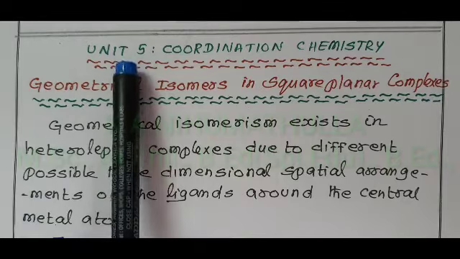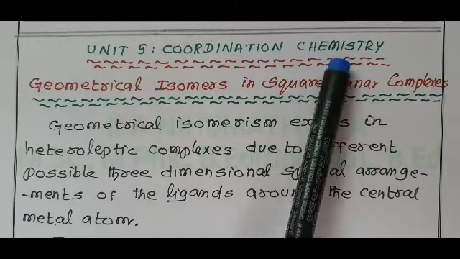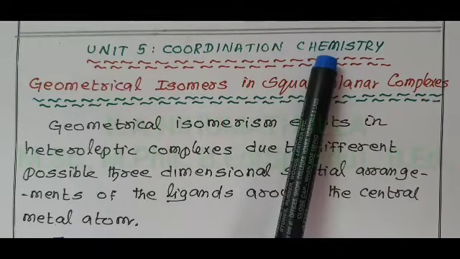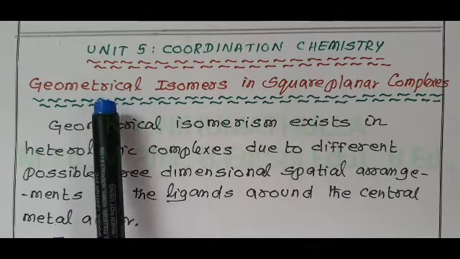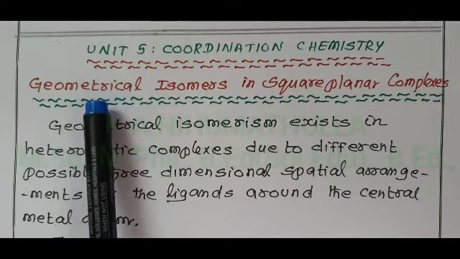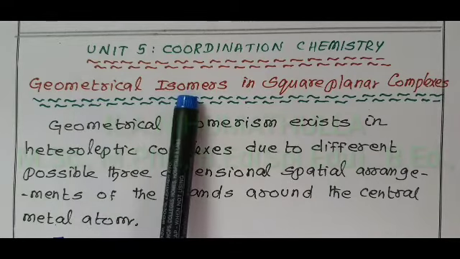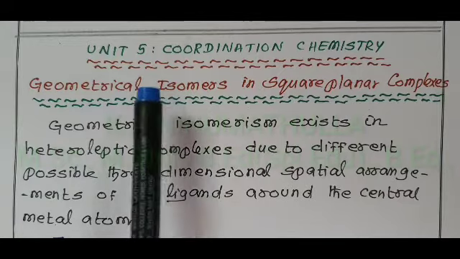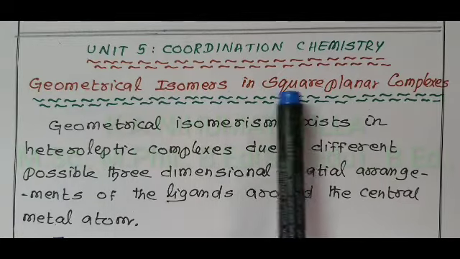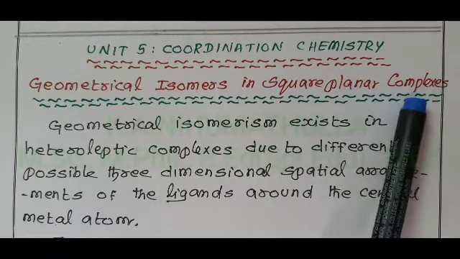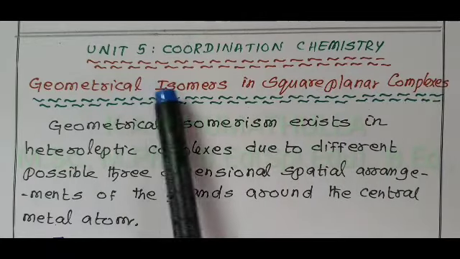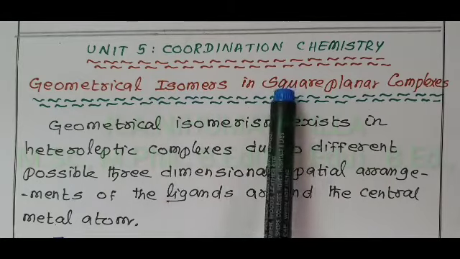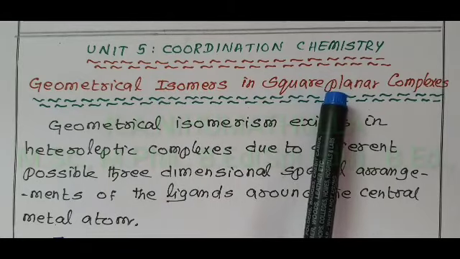Unit 5 Coordination Chemistry. In this video, we are going to discuss geometrical isomers, also called cis-trans isomers, in square planar complexes. Cis-trans isomers exist only in square planar and octahedral complexes.